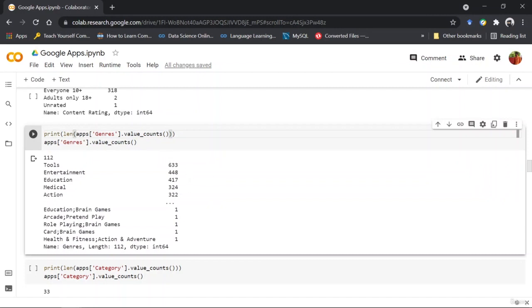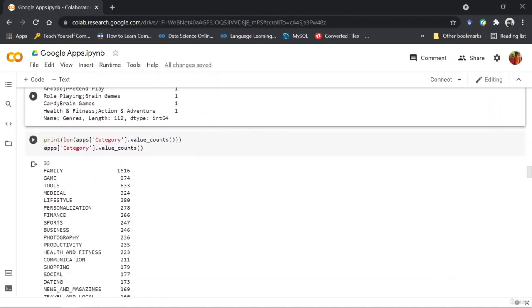As you can see, the genres has 112 categories. Now, these are a lot of categories to extract information from, because in the way that we extract, we try to create new columns or give numerical values to these string ones, right? So having 112 numerical values will confuse the model, or creating 112 new columns will expand this data set, which is not what we require.